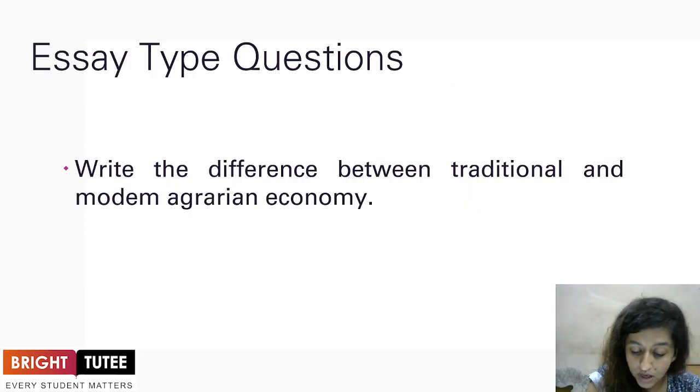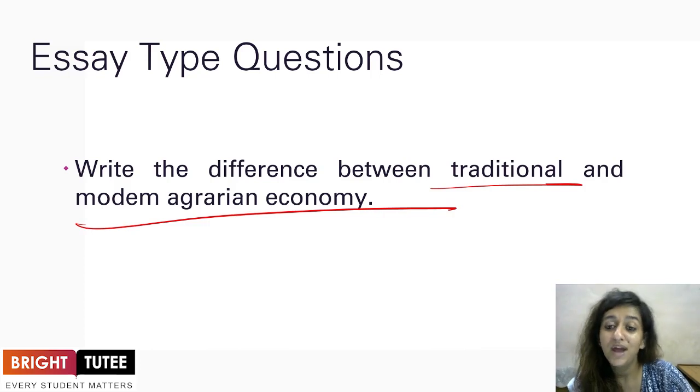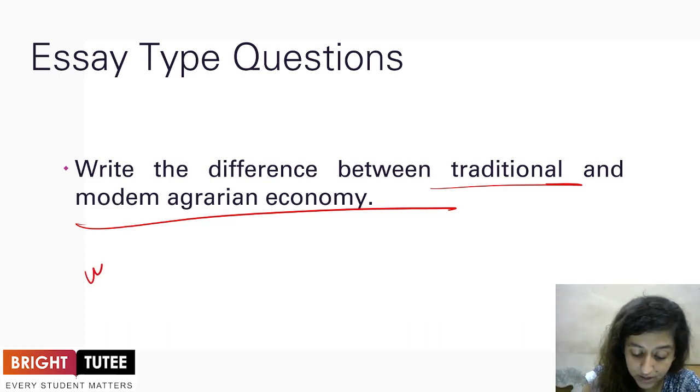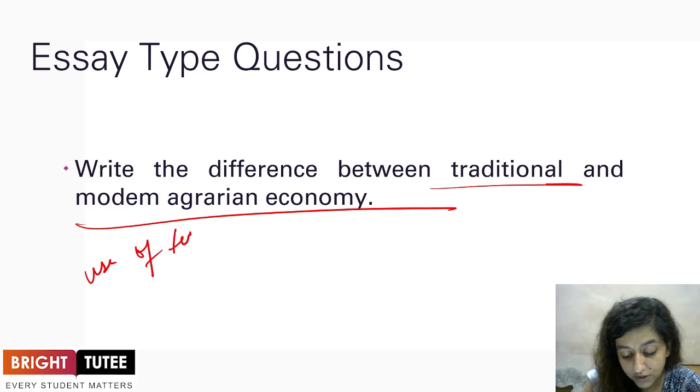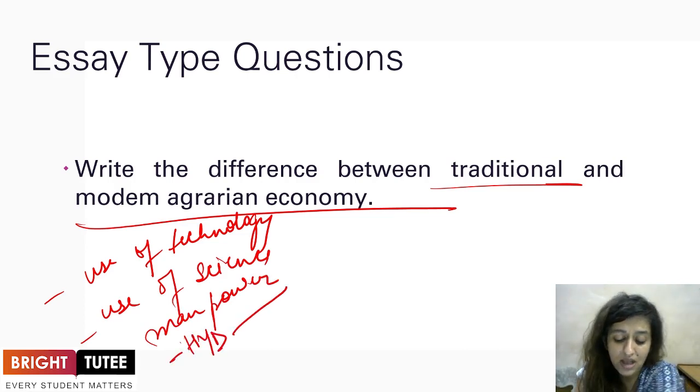Moving ahead to the last question, differentiate between the traditional and the modern agrarian economy. We have just talked about the traditional economy. We have just talked about the modern agrarian economy, wherein we talk about the use of technology, the use of sciences, and the manpower involved. We also talk about the use of high yielding seeds, which actually comes under technology.